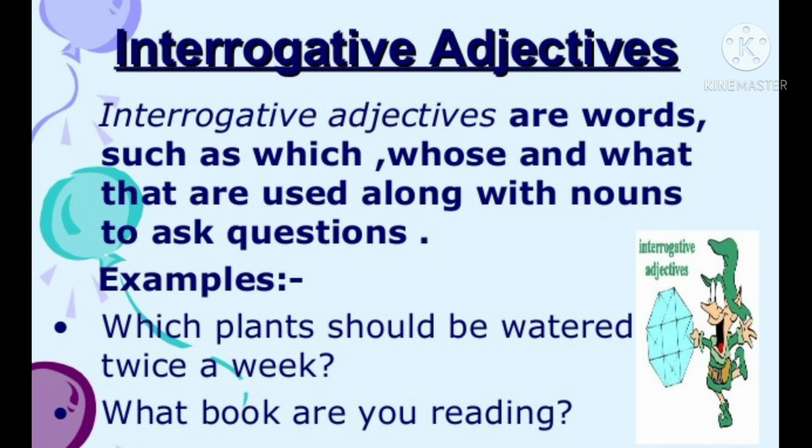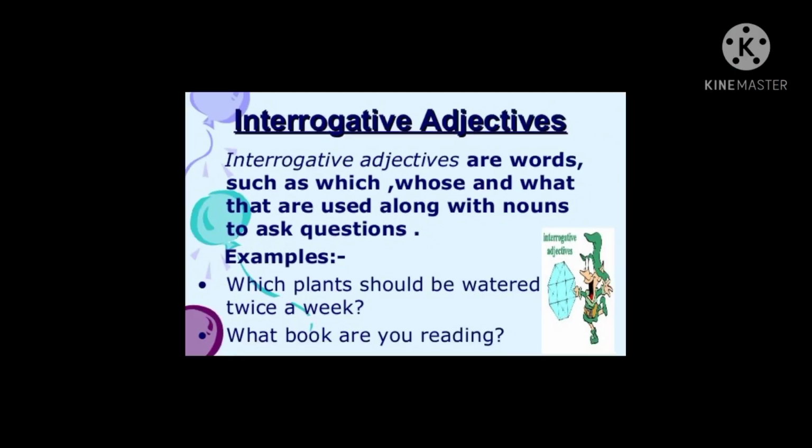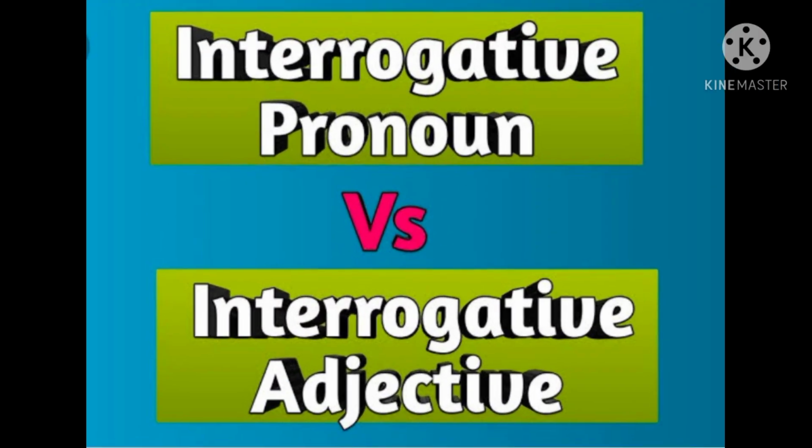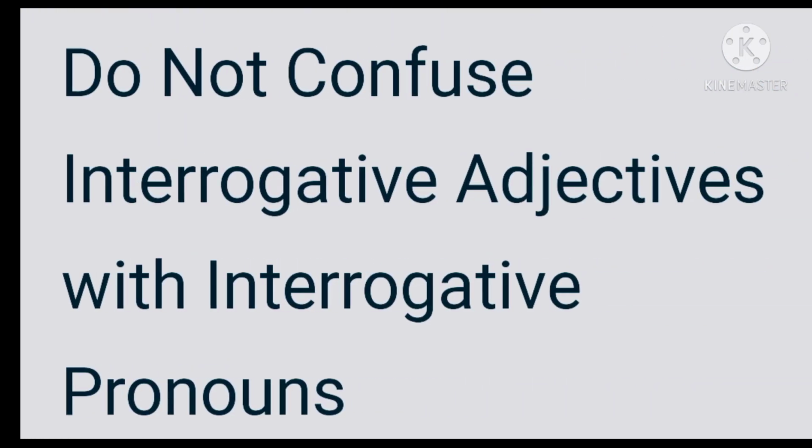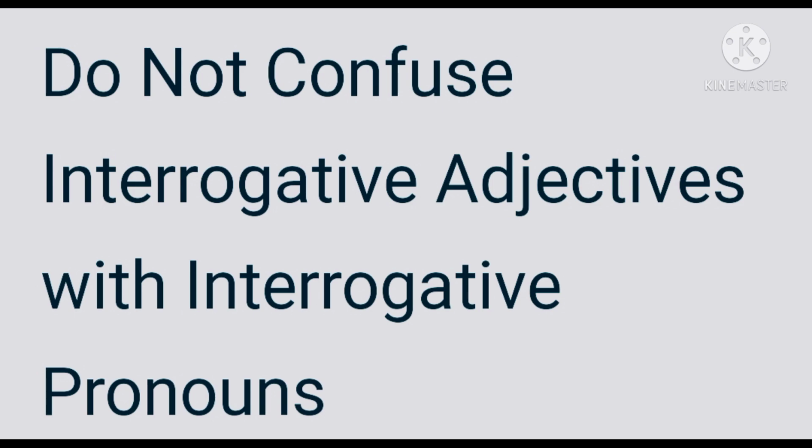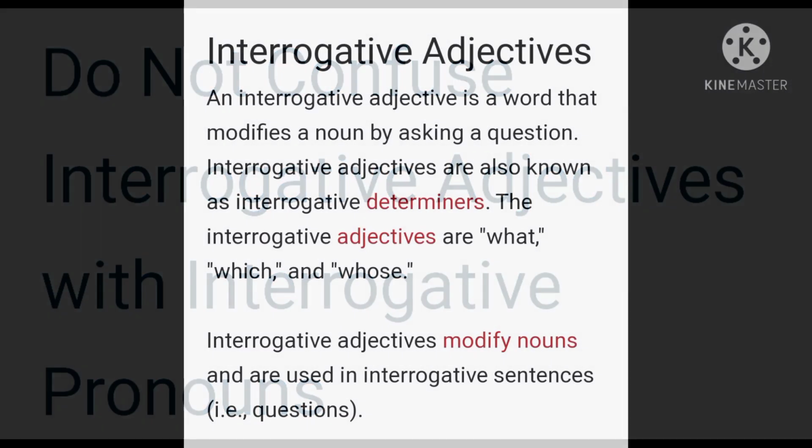Next one, what book are you reading? In this sentence also, what is describing the noun book, hence it becomes an interrogative adjective. Students, I think you will remember, while doing the chapter pronouns and kinds of pronouns, we had also learnt about the interrogative adjective while discussing the basic difference between an interrogative pronoun and interrogative adjective. So please do not confuse interrogative adjectives with interrogative pronouns.